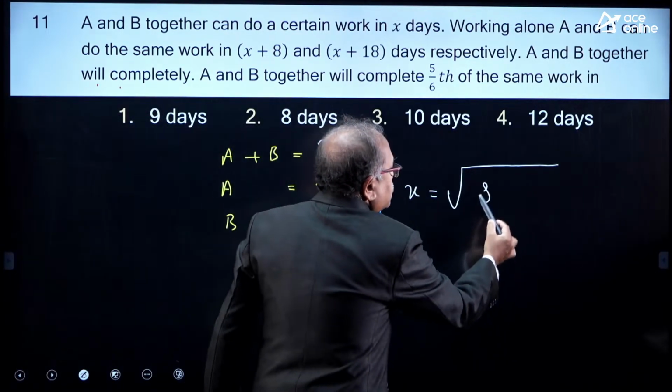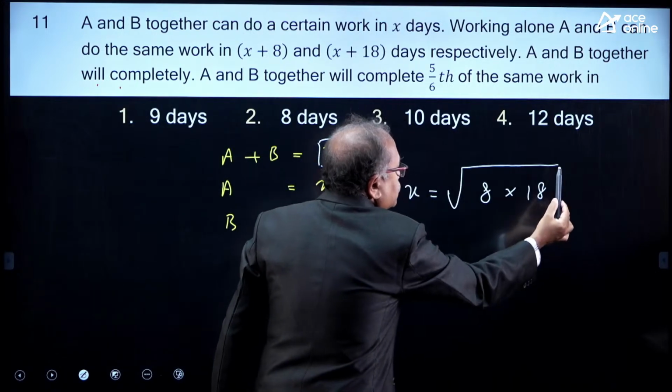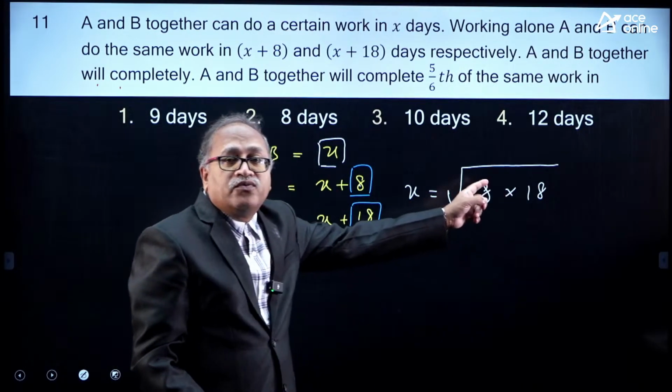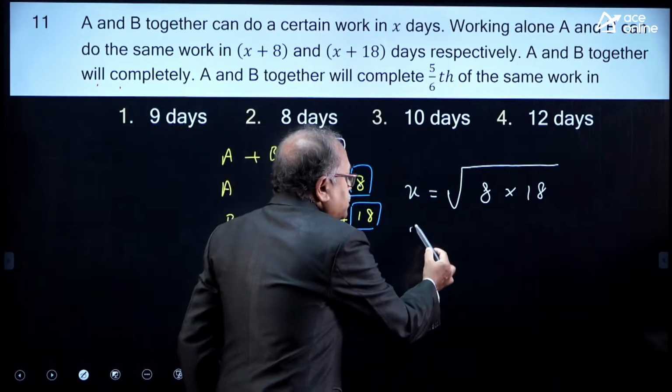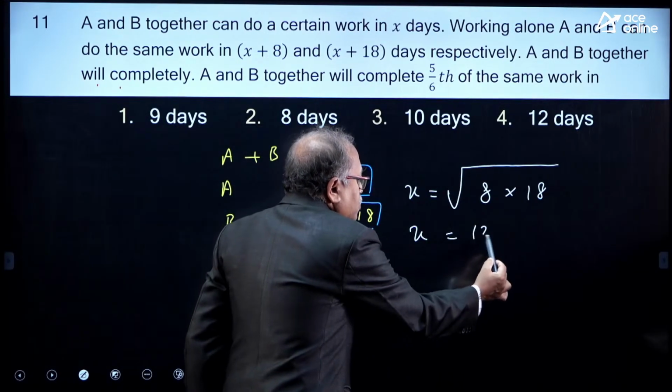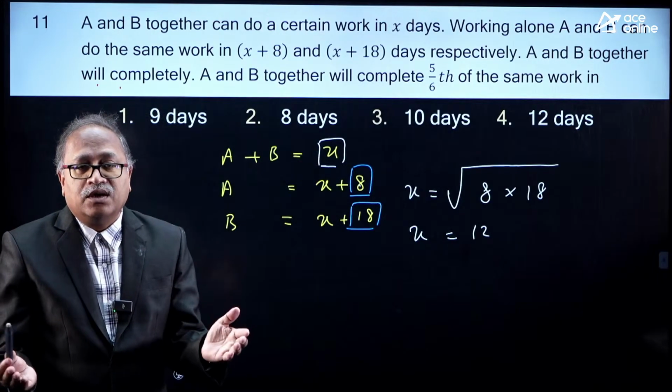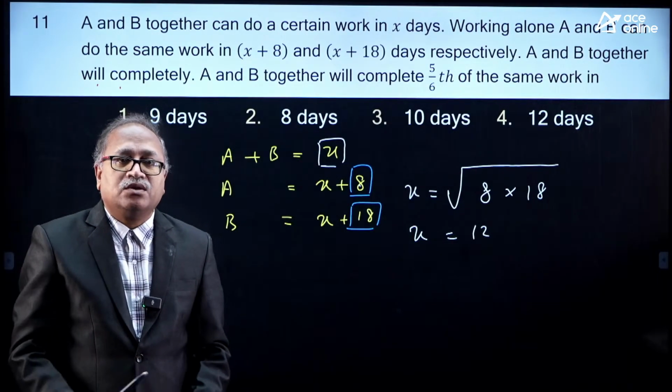So, write down, 8 into 18, I know this is 144. So, X is equal to the square root of 144, that means X is equal to 12. So, A and B together can complete one work in 12 days, that is all.